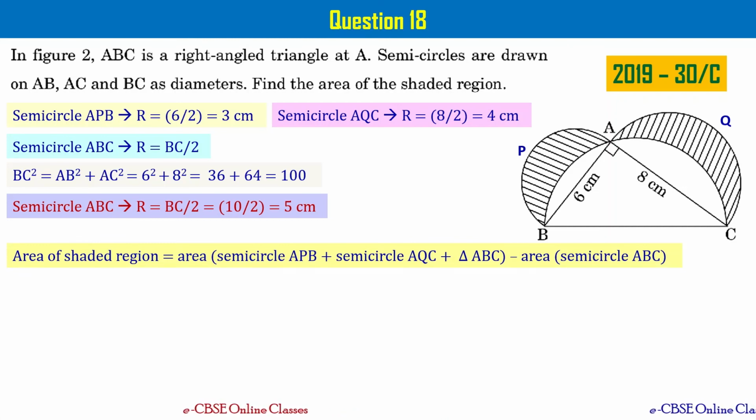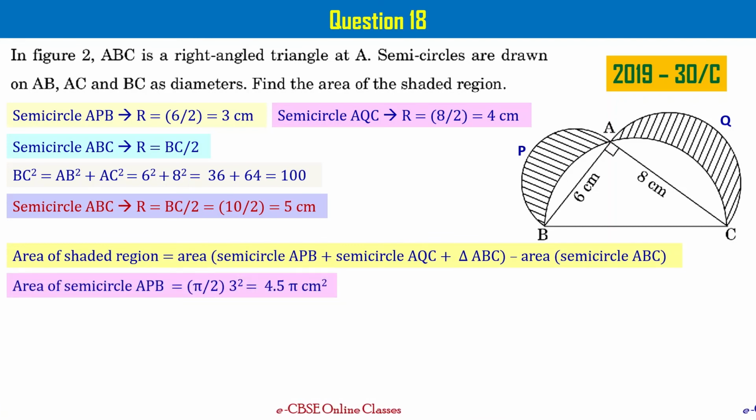For example, the first three, semicircle APB and semicircle AQC and triangle ABC, these three areas first you shade and then wipe the area of semicircle ABC. Then you are going to get exactly the same picture, right? That's what I have written here as the formula.